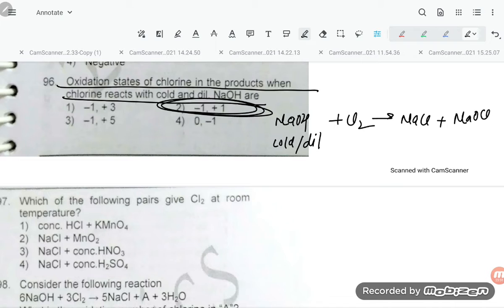So dear student, what is the oxidation state? Here it is -1, and in this one, it will be +1. So -1 and +1, option number 2 is correct.